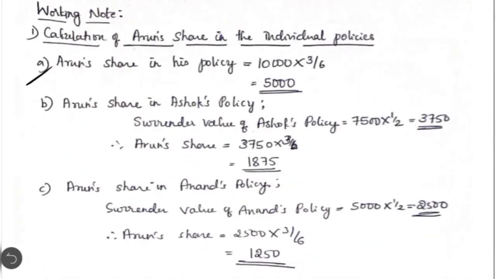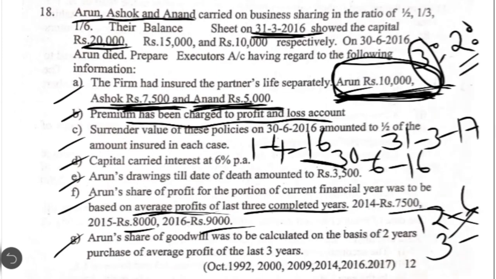So in 10,000, what is the share belonging to him? 3/6, that is the share in profit and loss. Okay, his share of profit. So 3/6. So what is the amount here? 5,000. Then coming to the second calculation, Arun's share in Ashok's policy. In case of Ashok, the sum assured is 7,500, but on the date of Arun's death, the policy has not matured. So that is why we are considering the surrender value. If at all they surrender that policy on the date of Arun's death, what is the amount they are going to get from the insurance company? It is half of the sum assured.